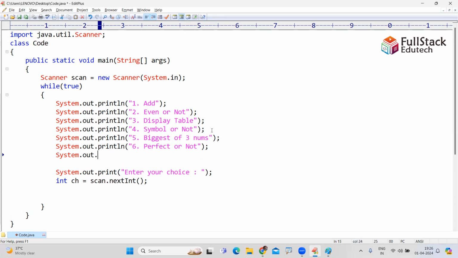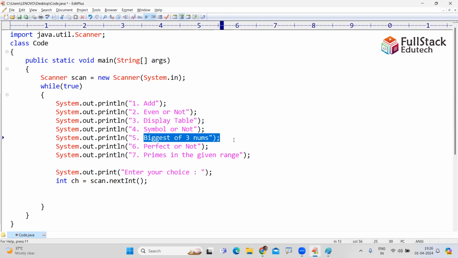Next, sixth one, perfect number or not. Seventh one, primes in the given range. Given range means what? You have to take 2 numbers. Add means take 2 numbers and add them. Read one integer, check even or not. Read one number, display the table using for loop. Read the character and check symbol or not using if else.